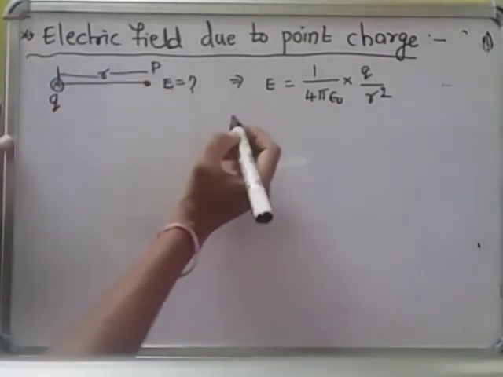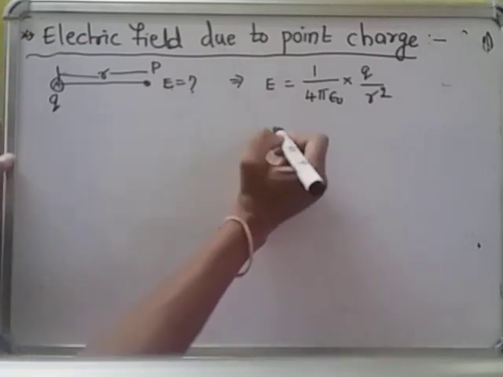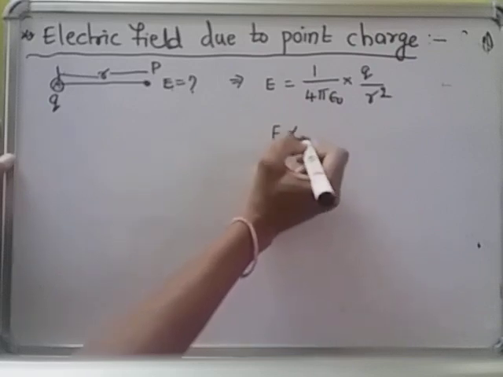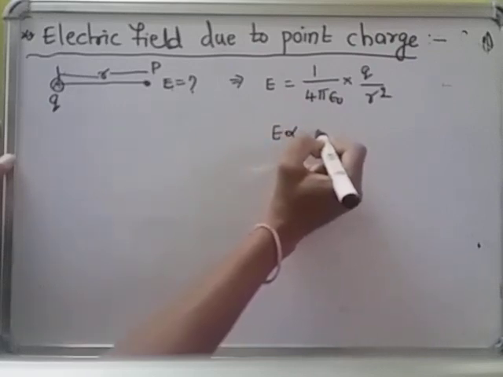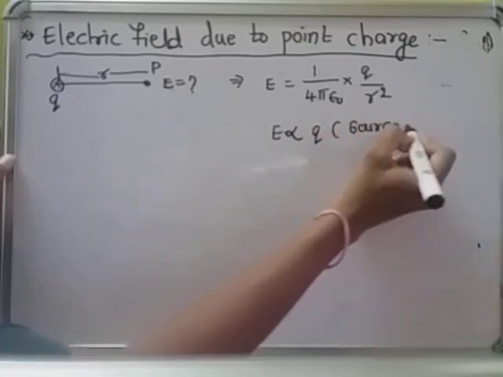And now, on what factors does the electric field depend? This 1 by 4 pi epsilon naught is a constant, that will depend on the source charge. Q is the source charge.